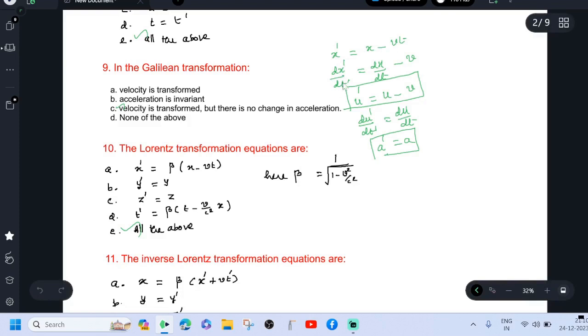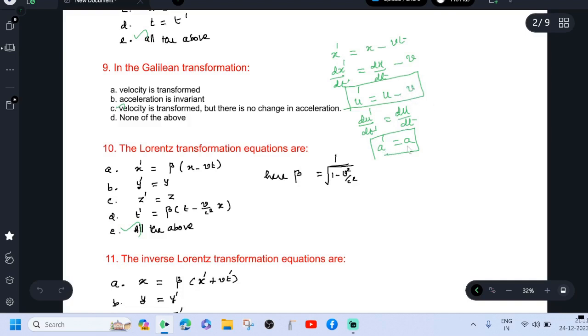If you make the differentiation with respect to time, we can get u dash equal to u minus v. Here the velocity is transformed. In this case, the frame is moving with the constant velocity, so here v is a constant. If you differentiate once again, you may get du dash by dt dash equal to du by dt, because dv by dt equal to 0, since the frame is moving with the constant velocity.